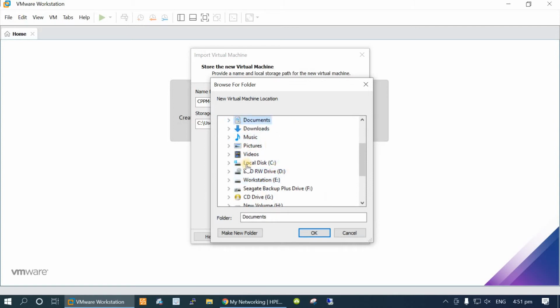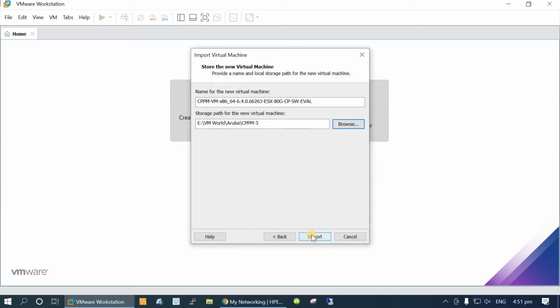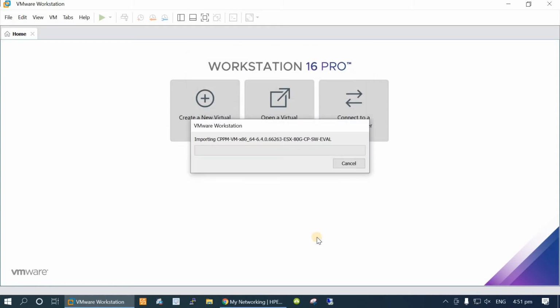In my case, I'm going to change it. And then simply click on Import.